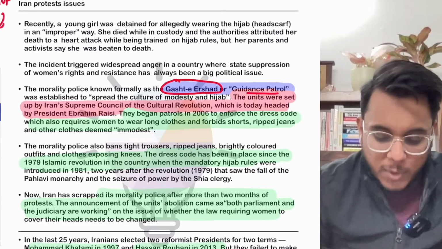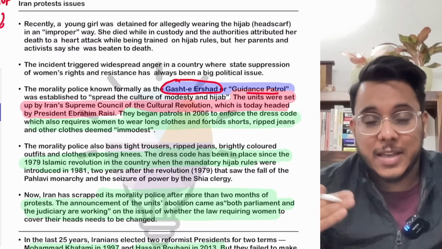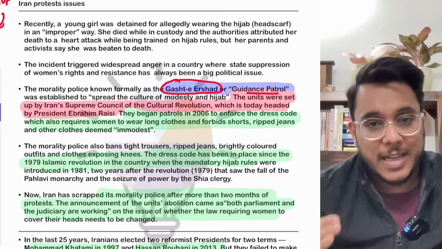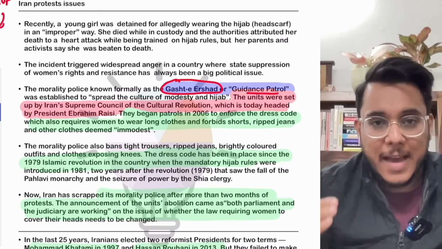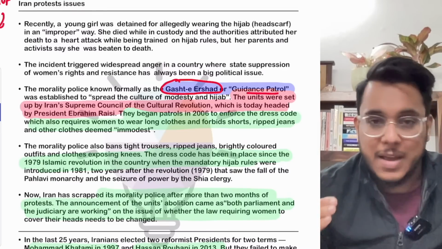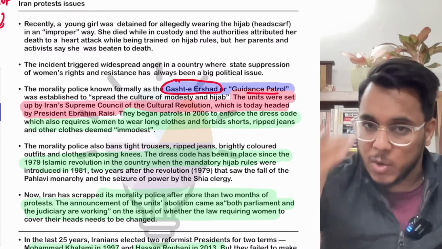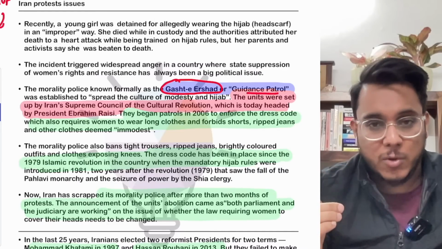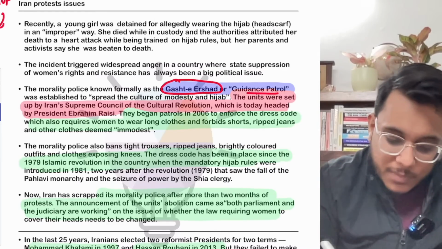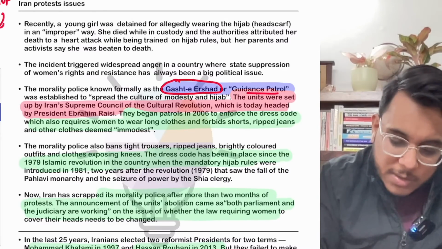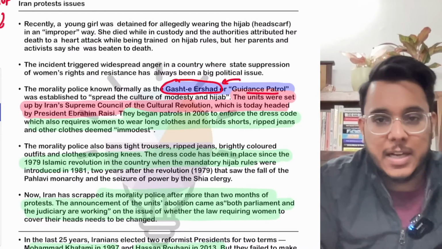Now, this morality police was established after the Iranian Revolution of 1979. Guys, before the Iranian Revolution, the Pahlavi dynasty was ruling Iran. Now that Pahlavi dynasty collapsed and the Iranian Revolution happened. After that particular thing, what happened? Basically, there was this Gashte Ershad that was established.